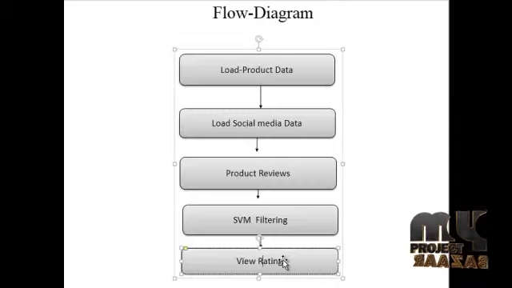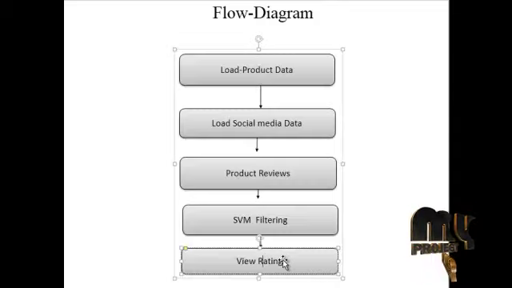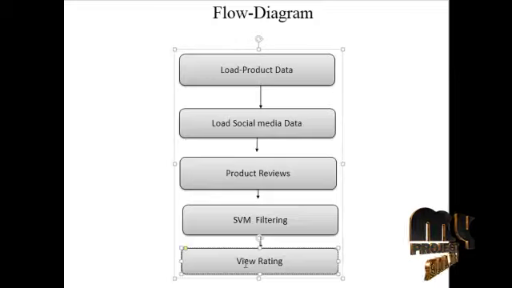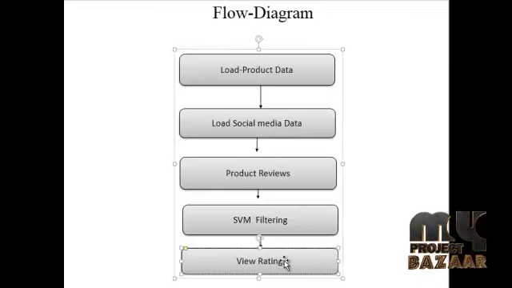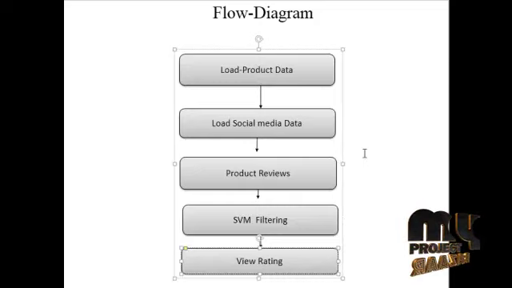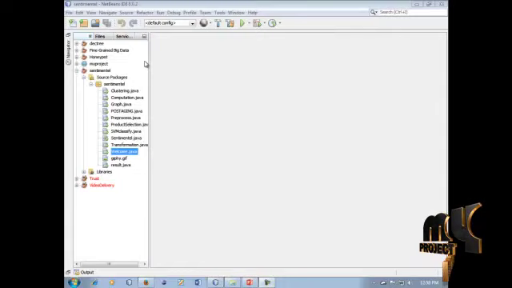The user can analyze which product is good or bad, and some graphical representations are shown to the users. So the view rating model is the final model for the user to view all of the product ratings and product information details in this process. So it is our project.